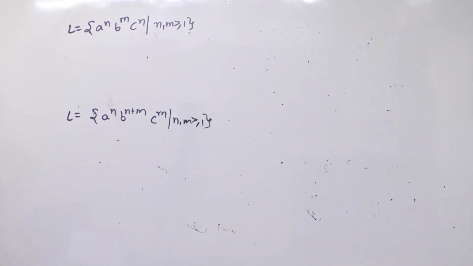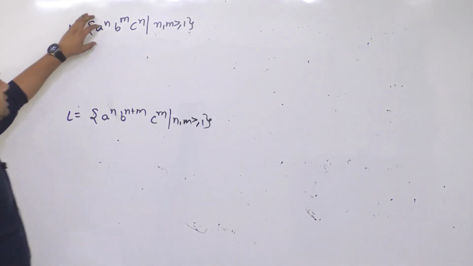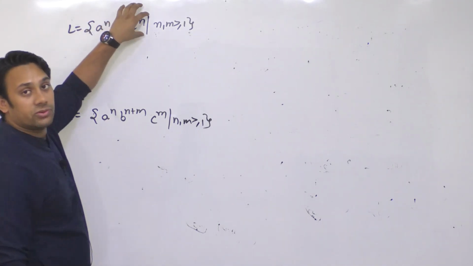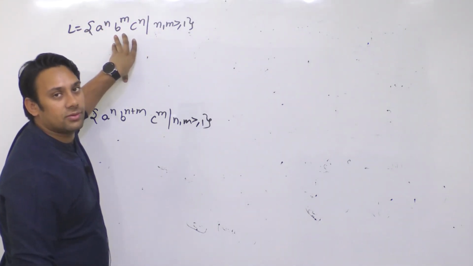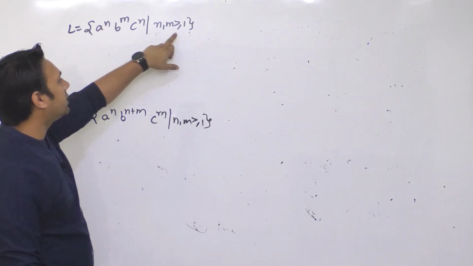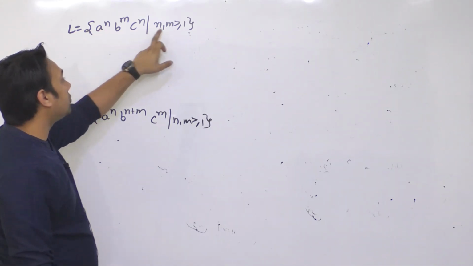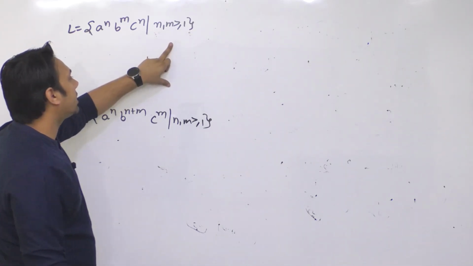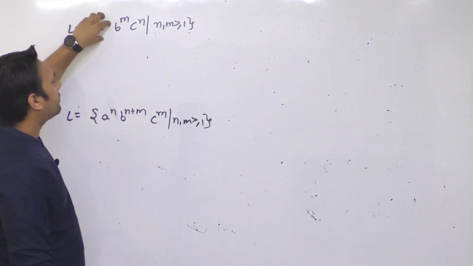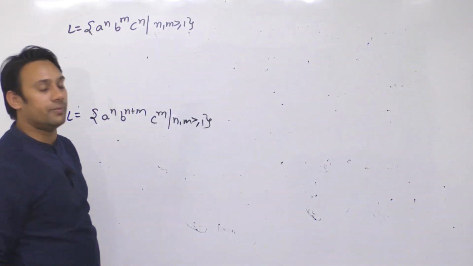In the first language what they are trying to say is number of A is equal to the number of C's. We do not really care about the number of B's, but number of A should be greater than or equal to 1, number of B should be greater than or equal to 1, and number of C should be greater than or equal to 1. The only condition is that number of A and number of C should be equal.